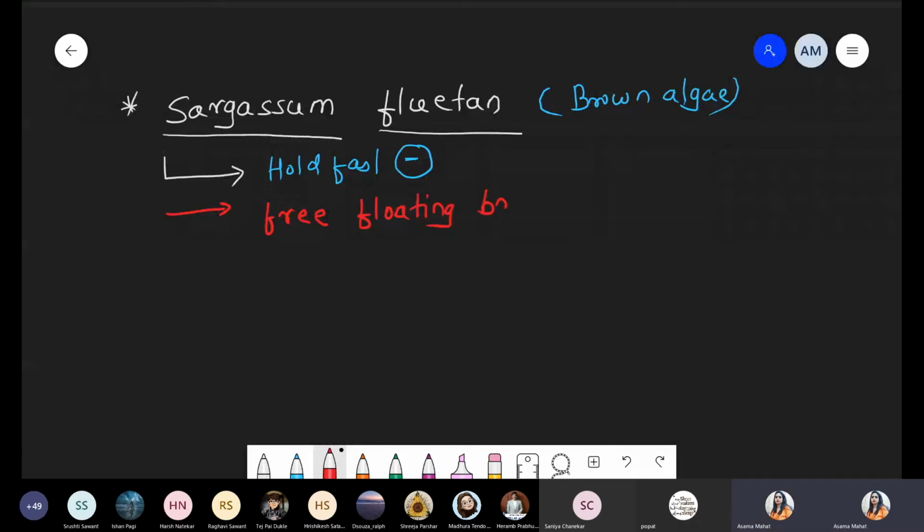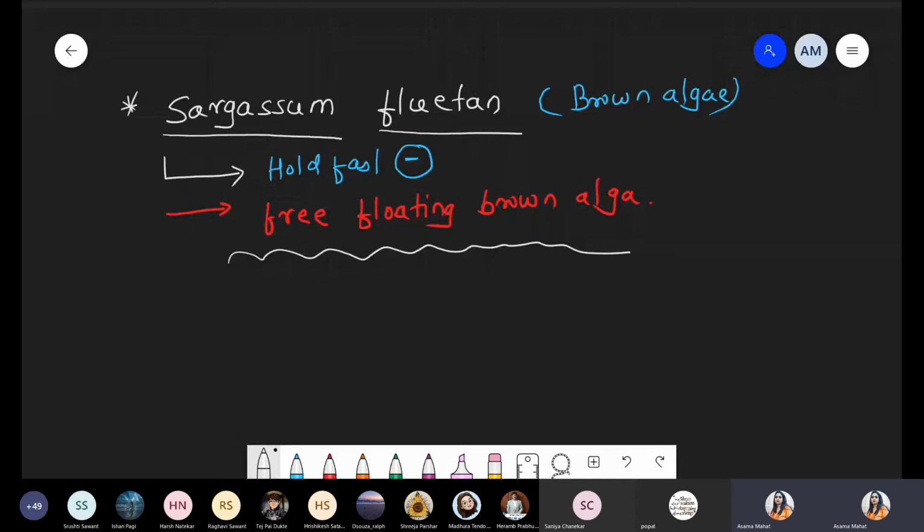These are the free floating brown algae. Why? Because the holdfast, which holds the substratum, is absent. Now, this has a small drawback. What is the drawback? Definitely, free floating means it can float anywhere according to the water flow. So we are talking about the Sargassum Sea.